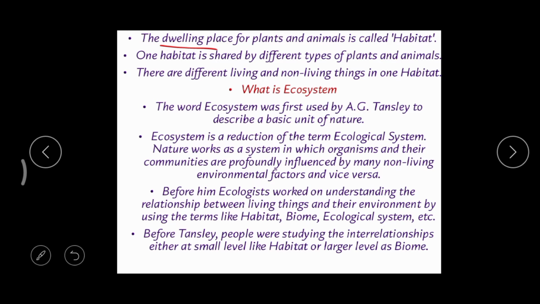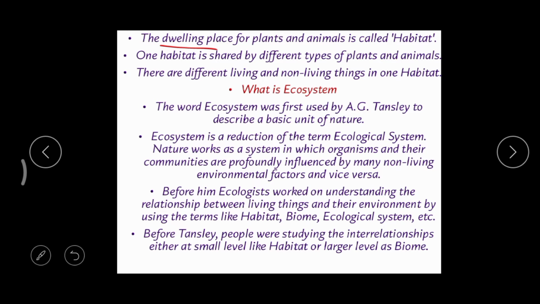These plants and animals are sharing that habitat. Sharing means whatever air is present, water, the soil, and the food, all these things are shared by the plants and animals in that habitat.